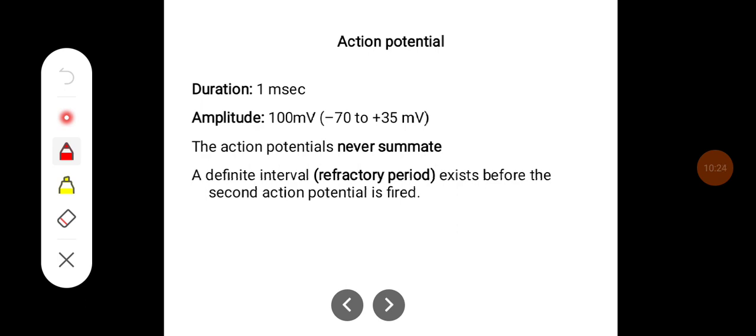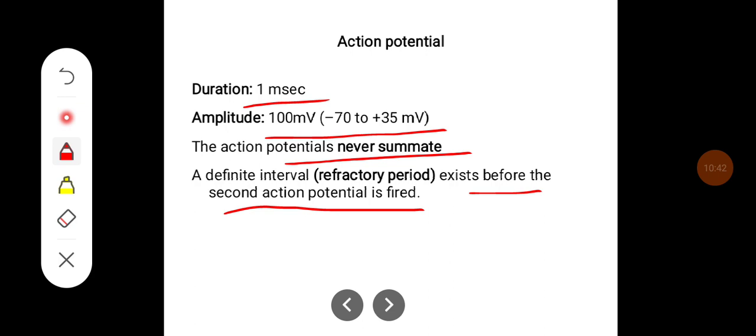The duration of the action potential in a nerve is 1 millisecond and the amplitude is about 100 millivolts. Action potentials never summate. A definite interval exists before the second action potential is fired, which is called the refractory period.